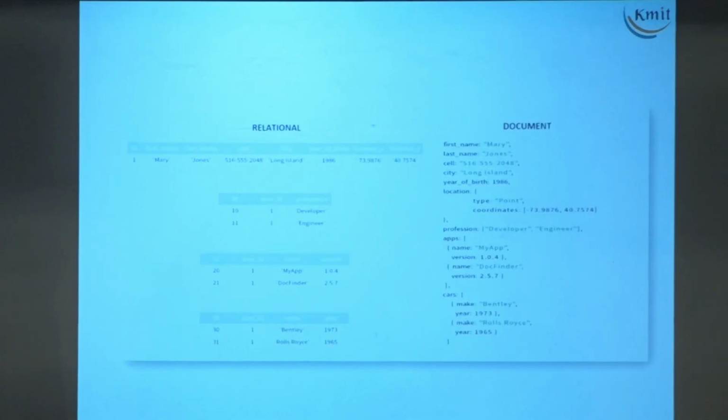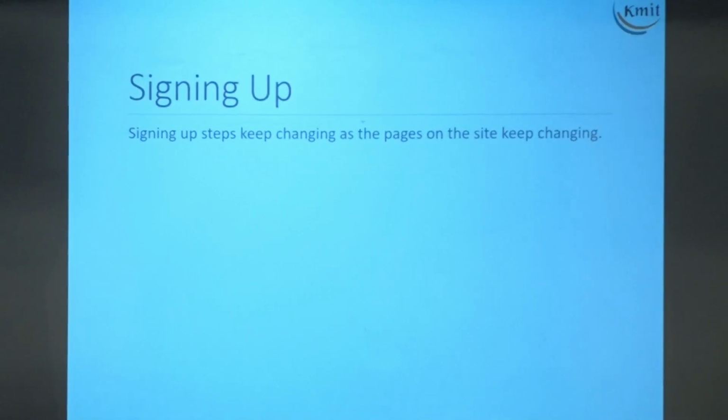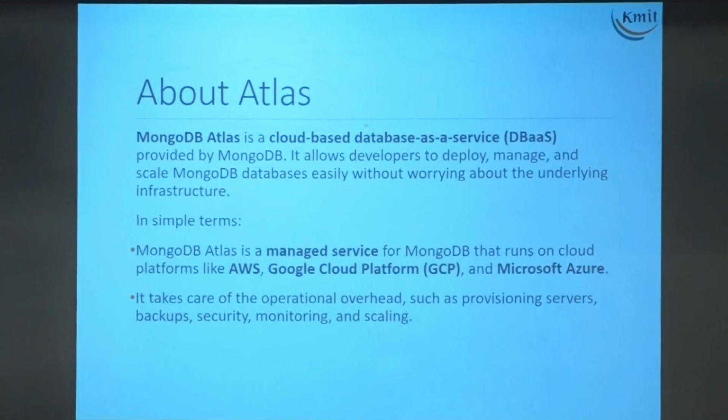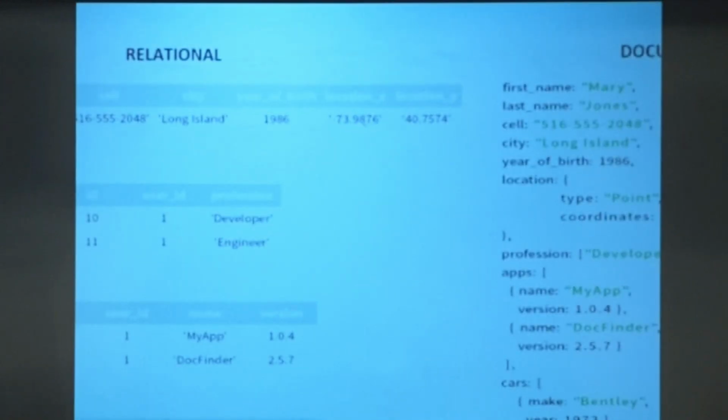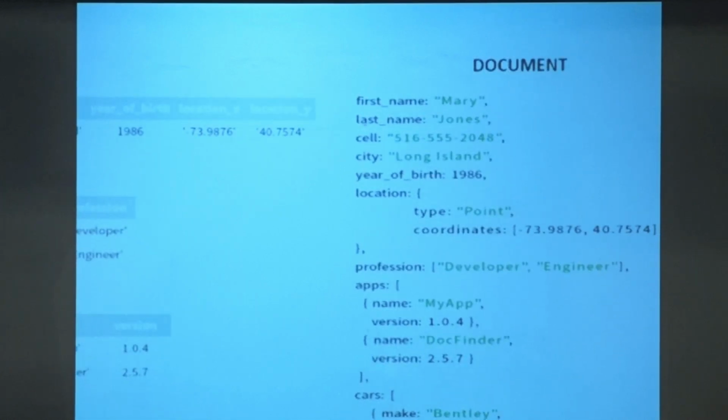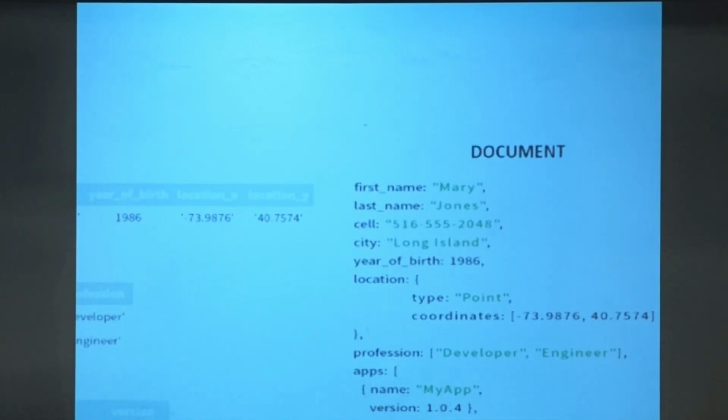Terminology. Like I said, right? You see that there? First name Mary, last name, cell, city. Cell is nothing but mobile, it's a very old data. Location, profession, all that we have as key value pairs. And some of the keys here actually have another object as their value, like location has again key value pairs. So all this is possible. If you see coordinates there, it's not a key value pair, it's an array.